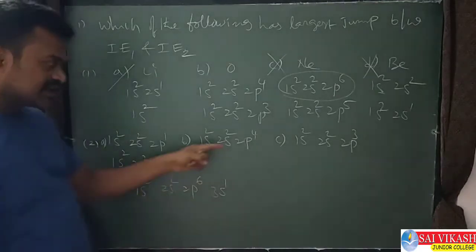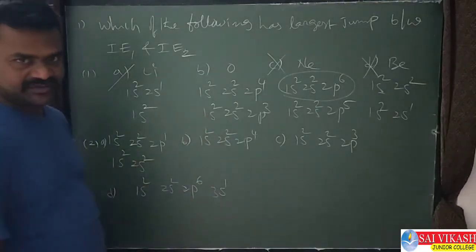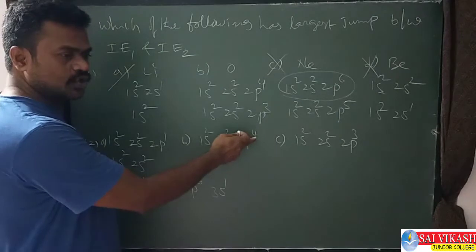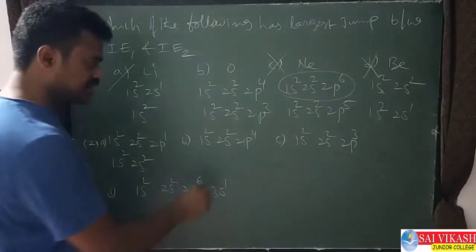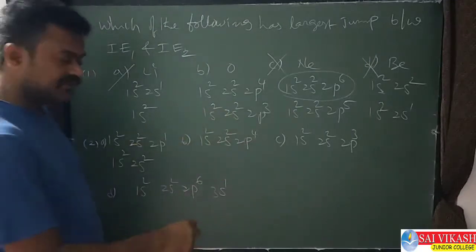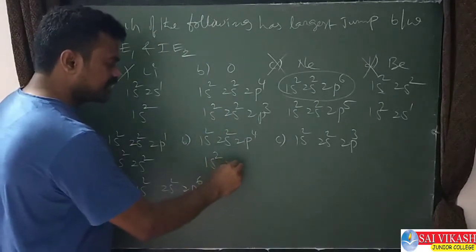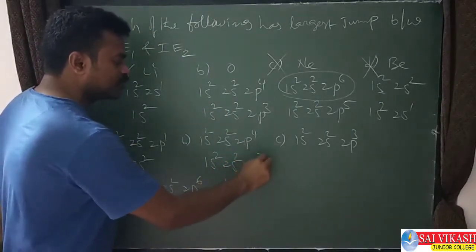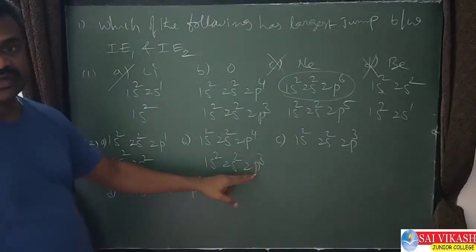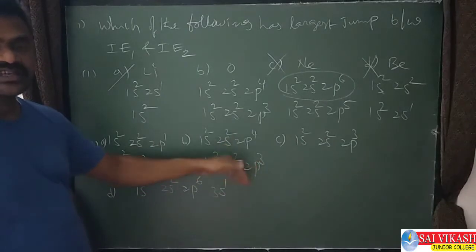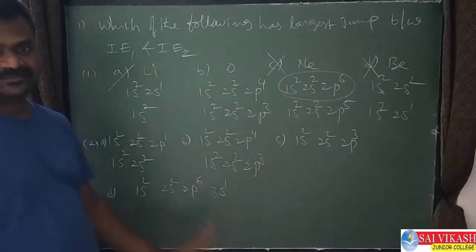Here one electron can be removed easily because 2p4 is there now. After removing one electron, it becomes 2p3, half-filled configuration. That's why, to get the half-filled configuration, it easily removes its first electron. It gets 2s2, 2p3, the nitrogen configuration. So it will easily remove one electron.